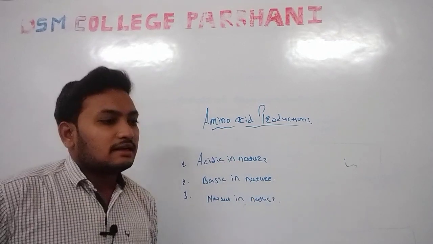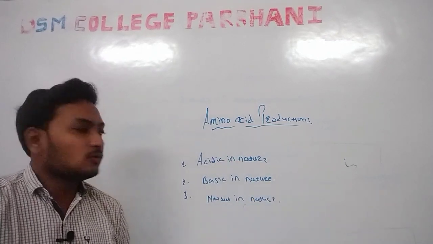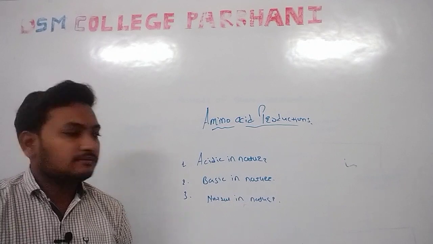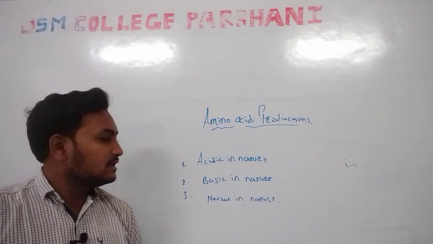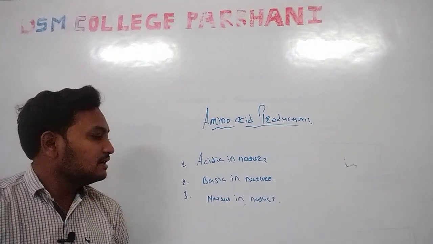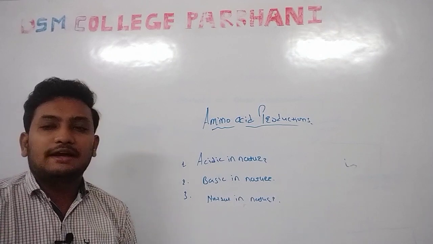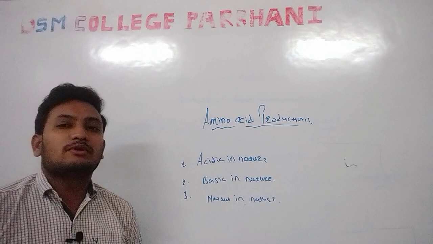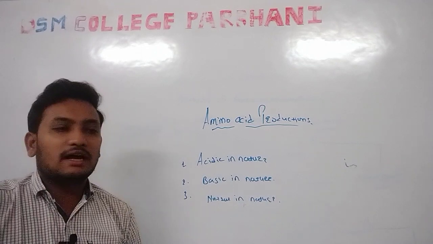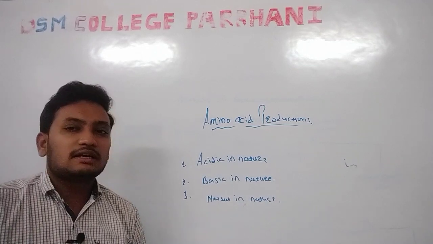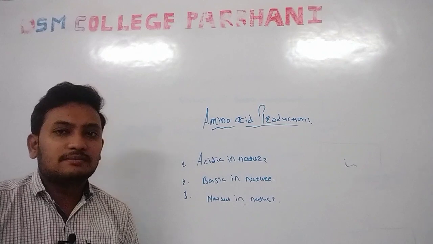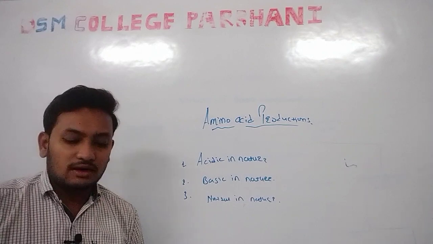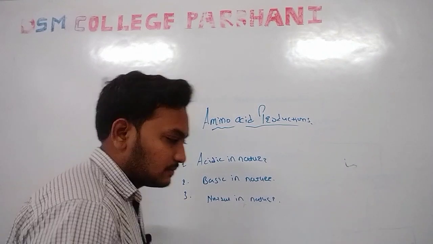They are categorized into three groups: acidic, basic, and neutral. So protein contains 20 different types of amino acids, and these amino acids fall into three different categories: acidic, basic, and neutral.